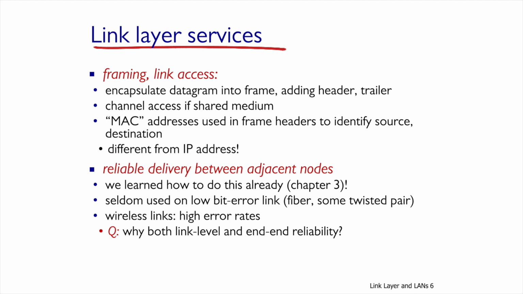If you remember, when we learned about the transport layer, we dug into the theory and discussed 3 ARQ algorithms: stop and wait, selective repeat, and go back N. We can use that same theory to implement reliability at the link level. The question I want you to think about is, why do we need to implement reliability at the link layer and at the transport layer?